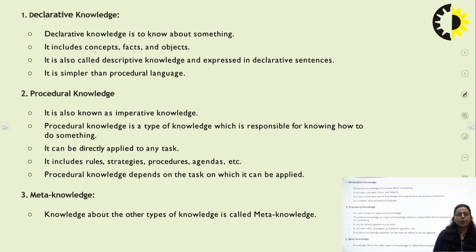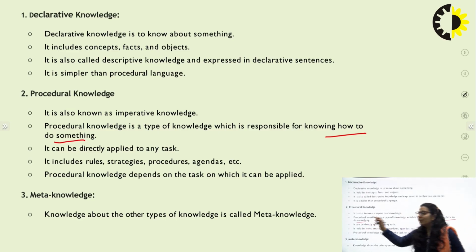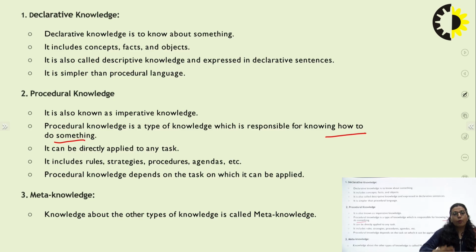Now let's have a look at procedural knowledge. Another name for procedural knowledge is imperative knowledge. It is a type of knowledge which is responsible for knowing how to do something. Means if we are walking, then how can we initiate walking?